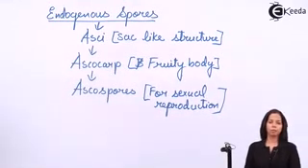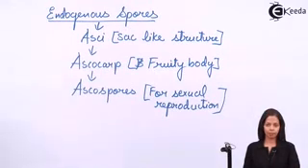The examples of ascomycetes is penicillium. There are many other examples out of which yeast is an exception. Why yeast is an exception? Because of body structure. Other ascomycetes are having branched hyphae, but yeast is having one cell. It is unicellular.